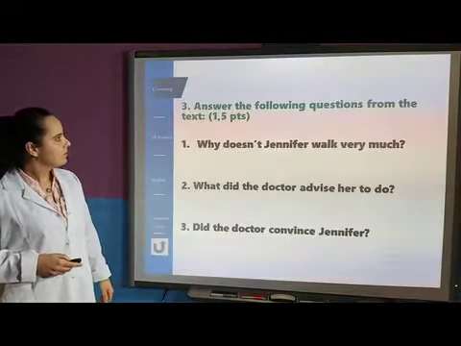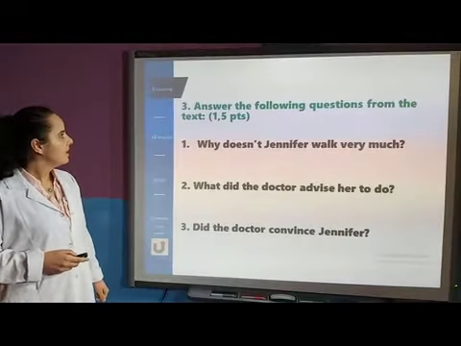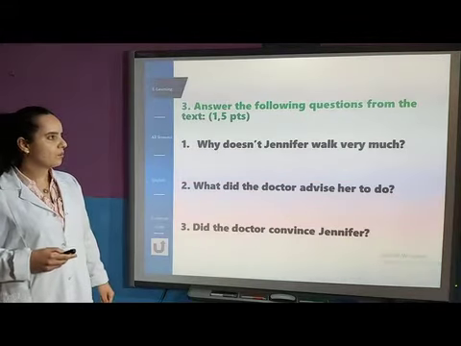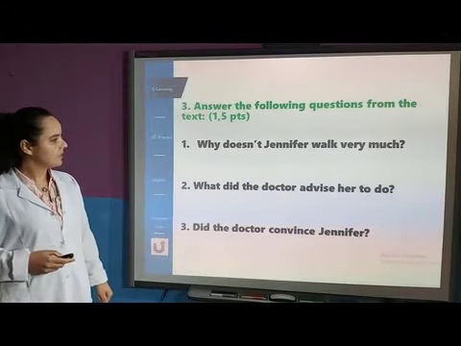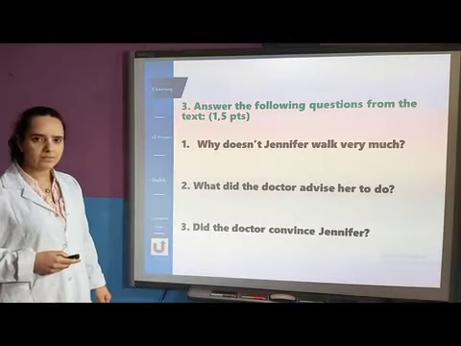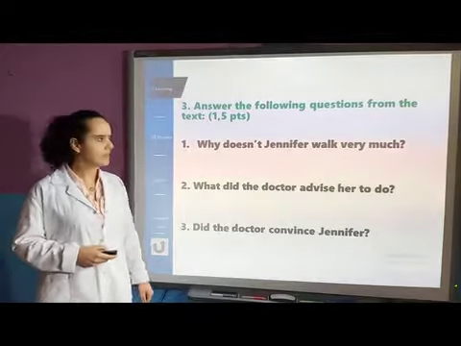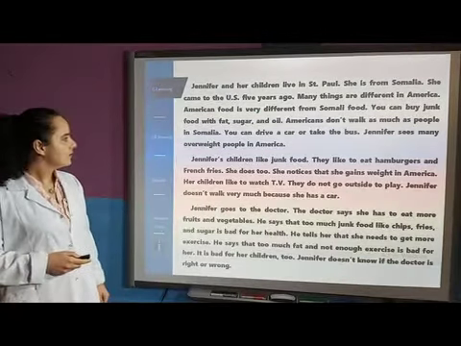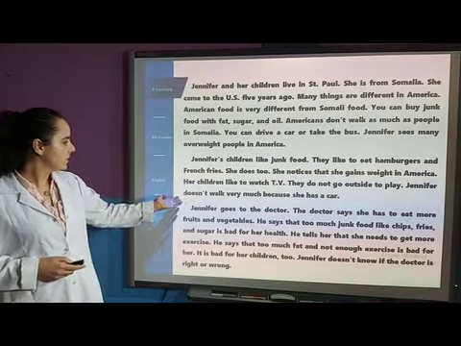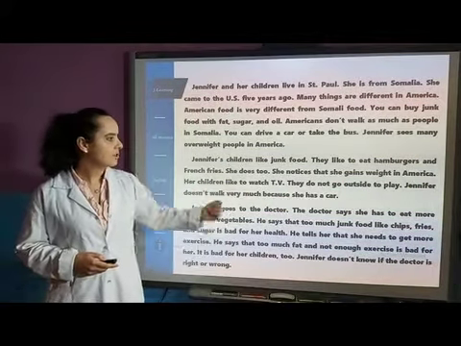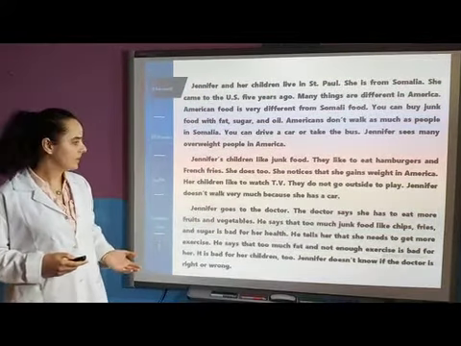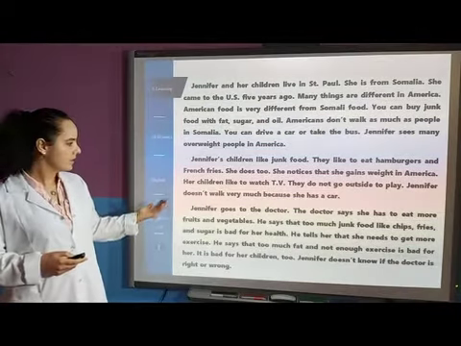Okay, now let's move to question number 3. Answer the following questions from the text. Why doesn't Jennifer walk very much? What did the doctor advise her to do? Did the doctor convince Jennifer? Okay, let's go back to the text and look for the answers. Okay, so here we have, in the second paragraph, the last sentence, we have Jennifer doesn't walk very much because she has a car. So she uses the car a lot and she doesn't walk, okay? She doesn't walk a lot.